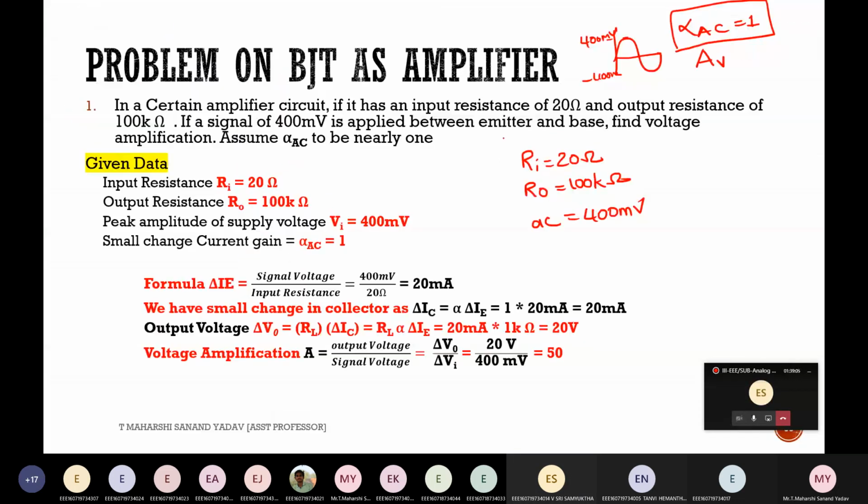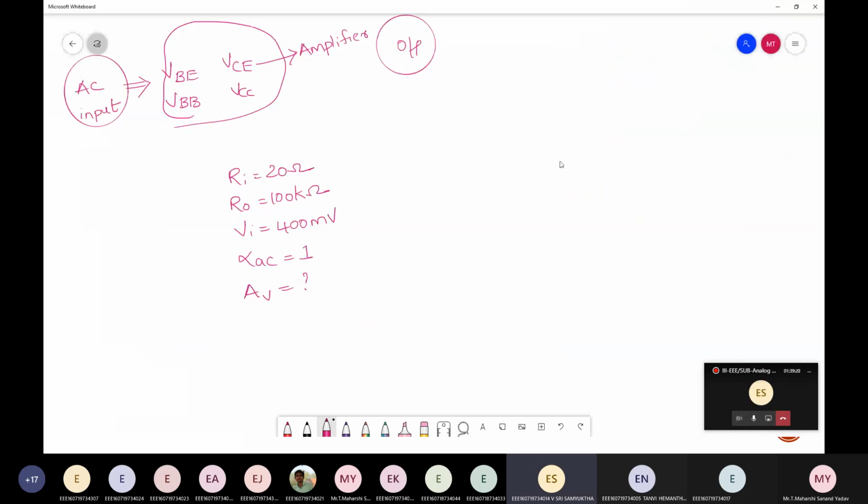Emitter base. So according to this, what is the circuit being used, CE or CB? The input is applied between emitter and base, so I'm using CB. Try to solve now. This is the circuit. Base is connected to ground. This is emitter. This is collector.